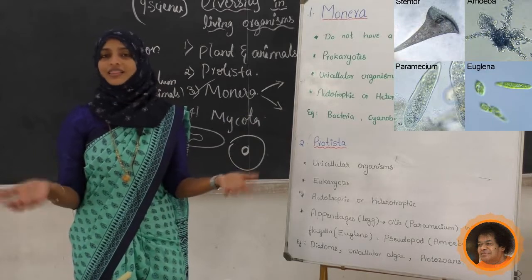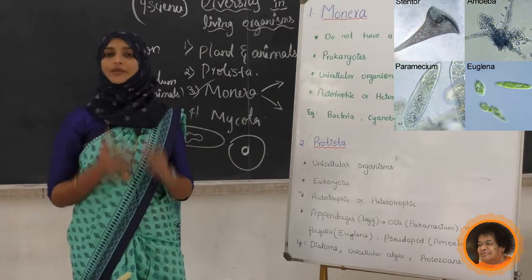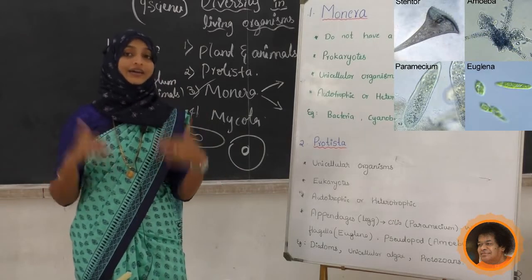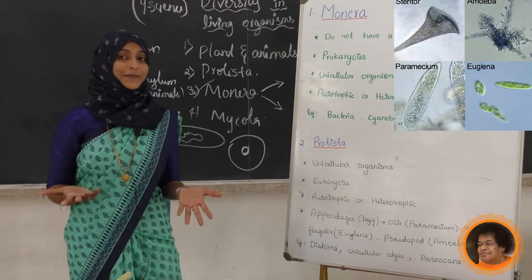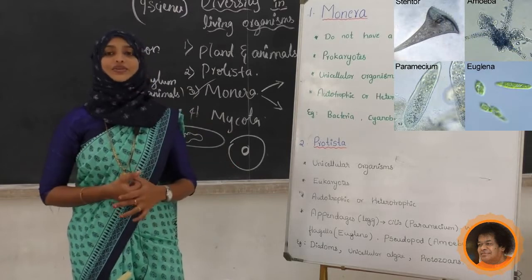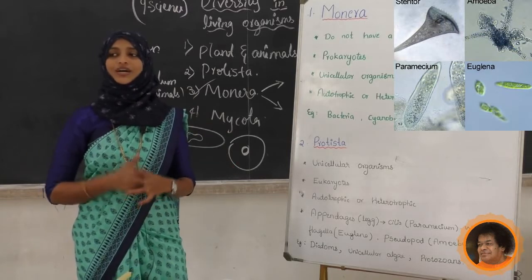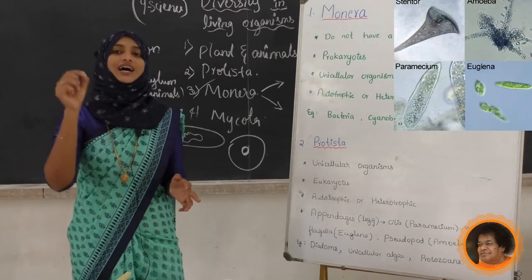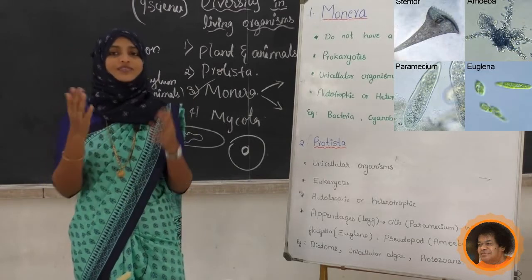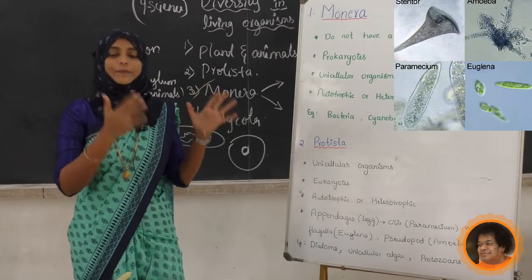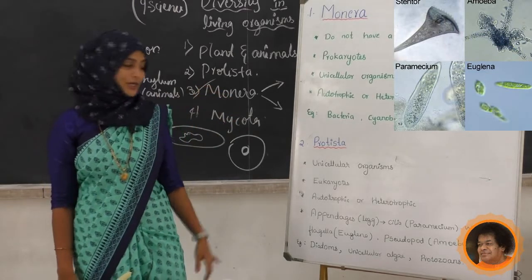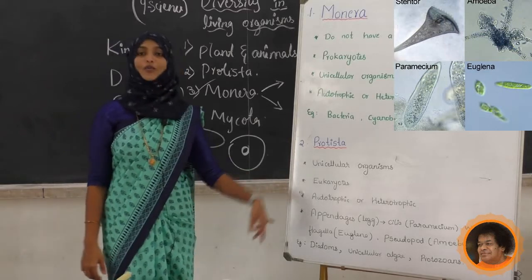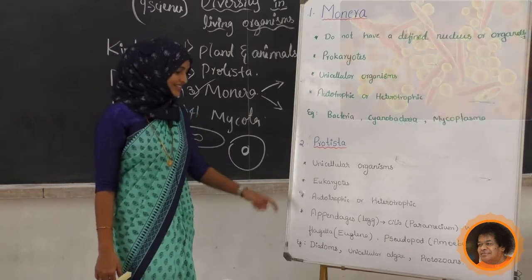We can't say that it is autotrophic. Some protistas are able to prepare their own food. Do you know an example? Write down the example in your book. Refer and write down which protista are autotrophic, and list out examples for heterotrophic and autotrophic protistans. Next we will see one more main characteristic in this group.